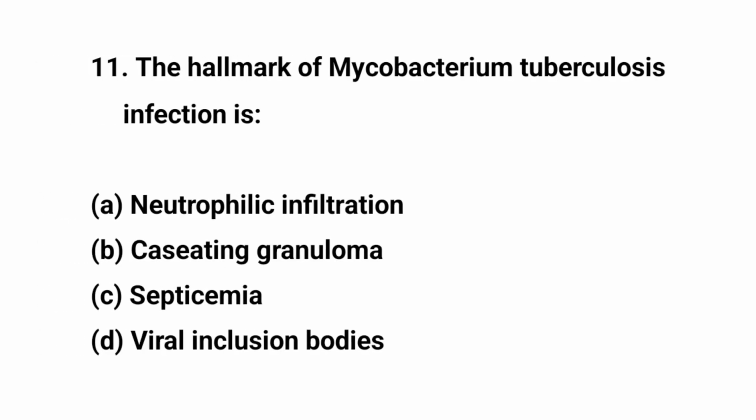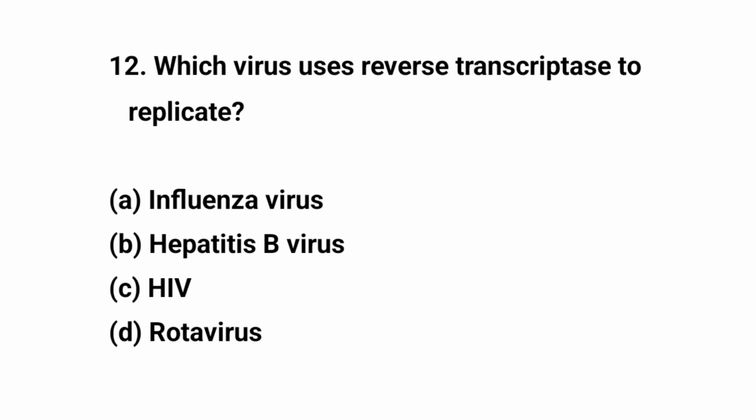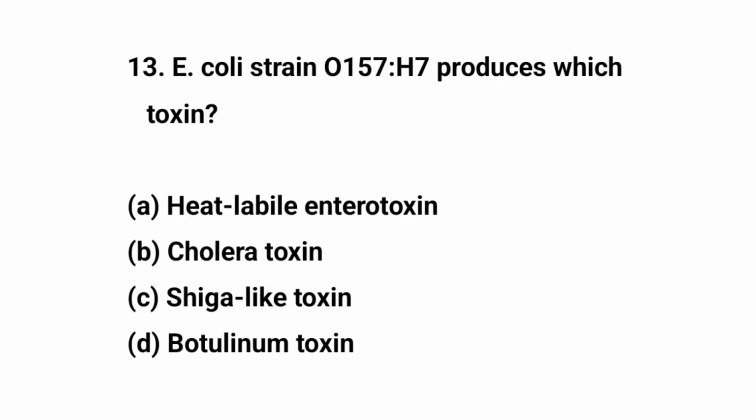Question number 11. The hallmark of Mycobacterium tuberculosis infection is? The right answer is B. Caseating granuloma. Question number 12. Which virus uses reverse transcriptase to replicate? The right answer is C. HIV. Question number 30. E. coli strain O157:H7 produces which toxin? The right answer is C. Shiga-like toxin.